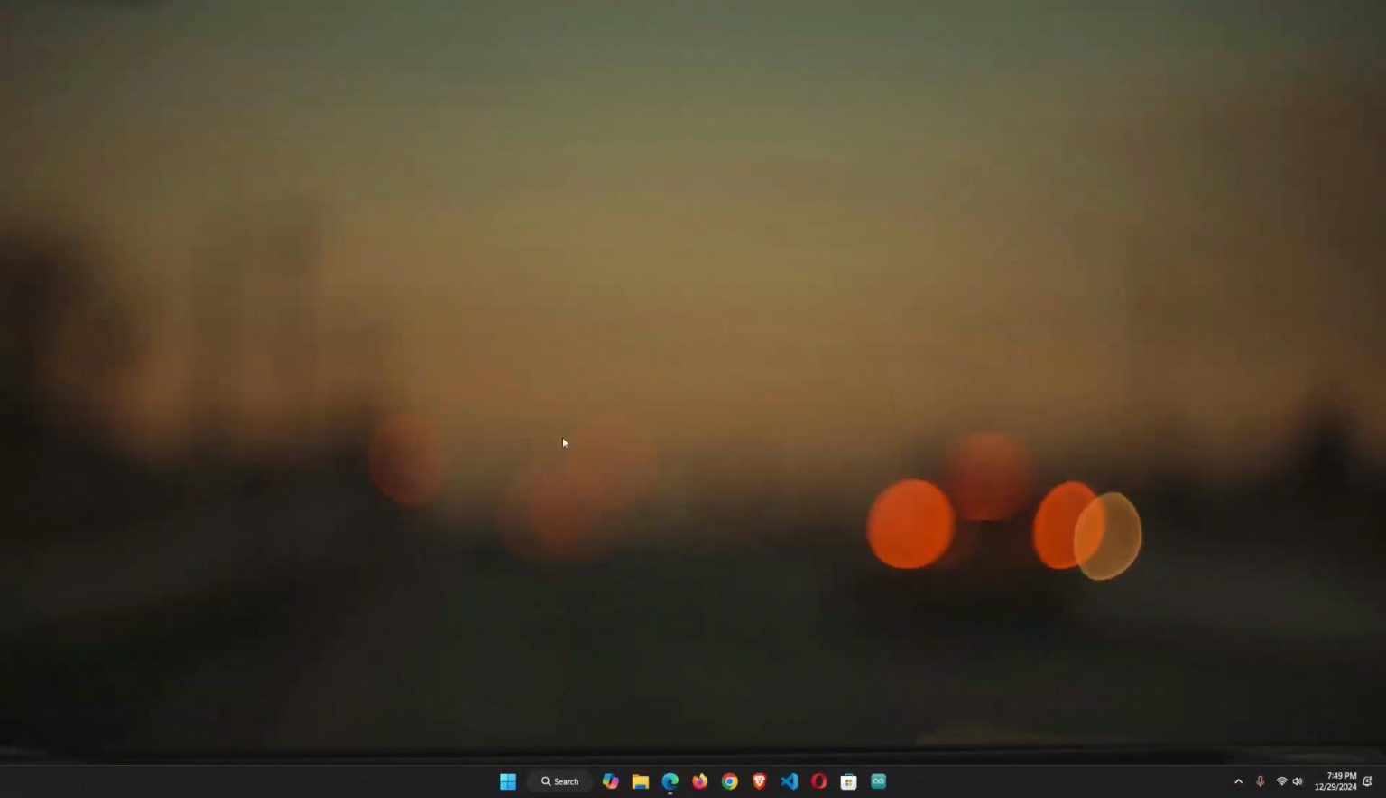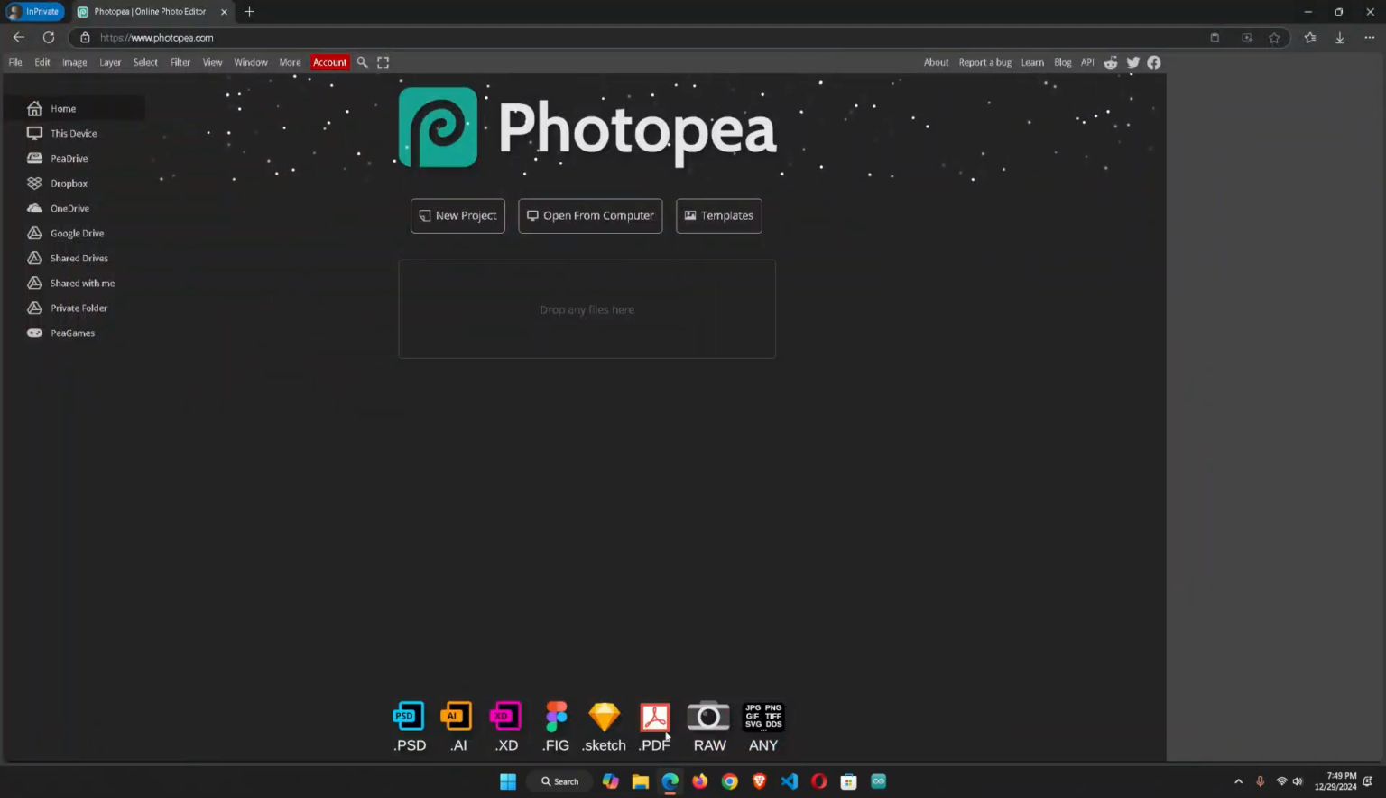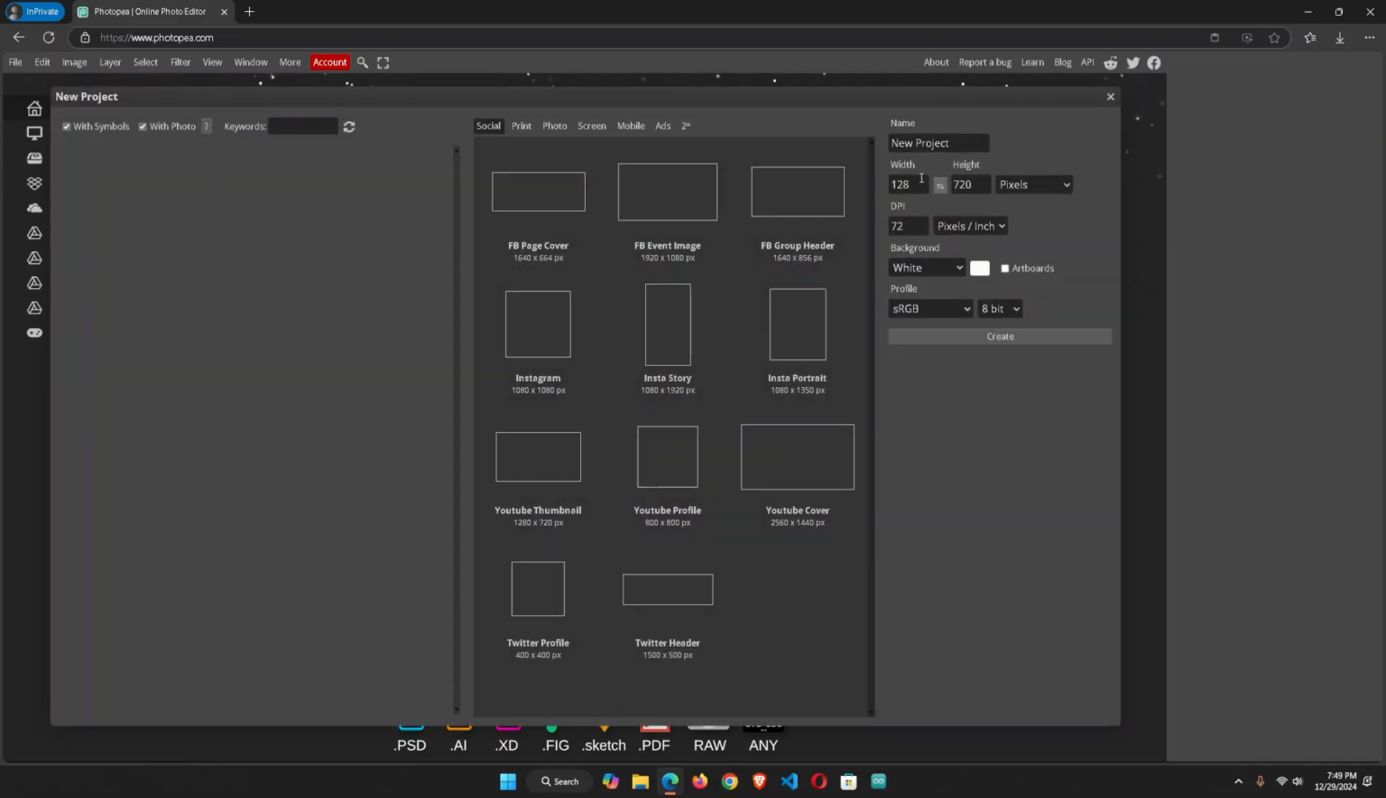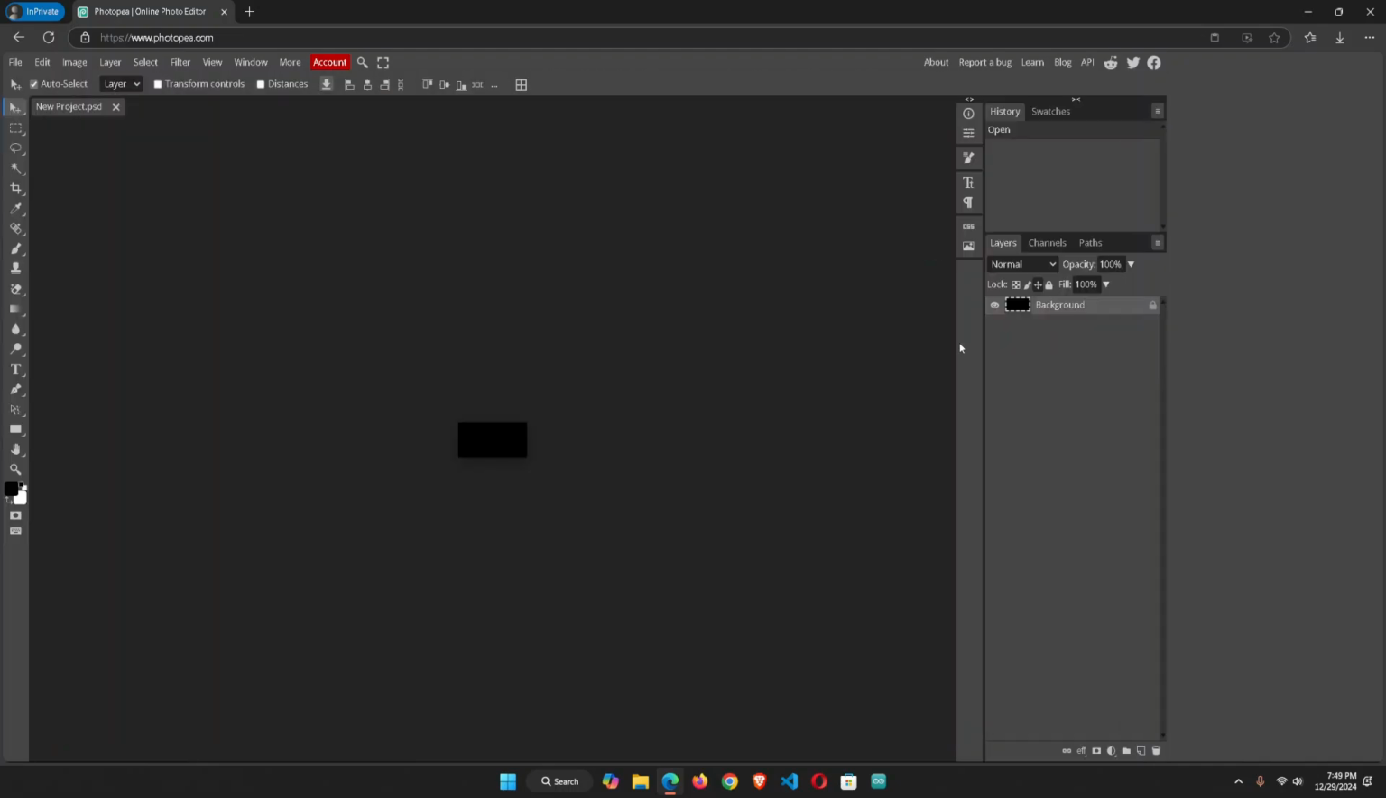Now let's design some UI images for this. I am going to use Photopea for this purpose. Now click New Project, set width and height to 128 by 64 pixels and background to black. Now follow me around for designing a nice title for the display.